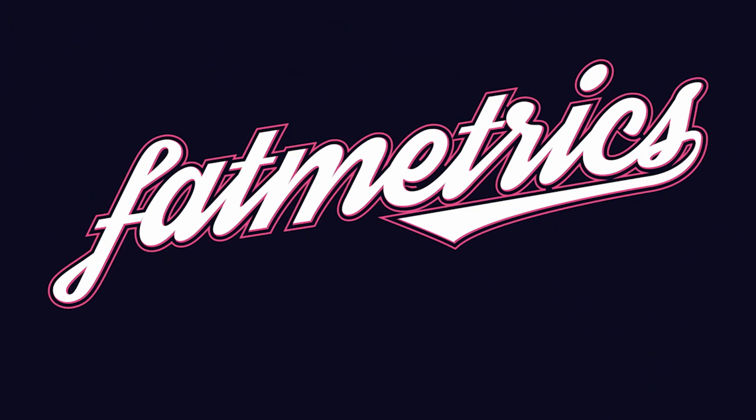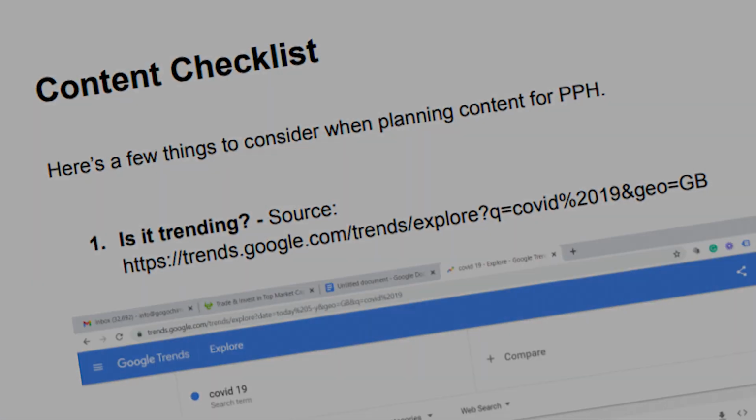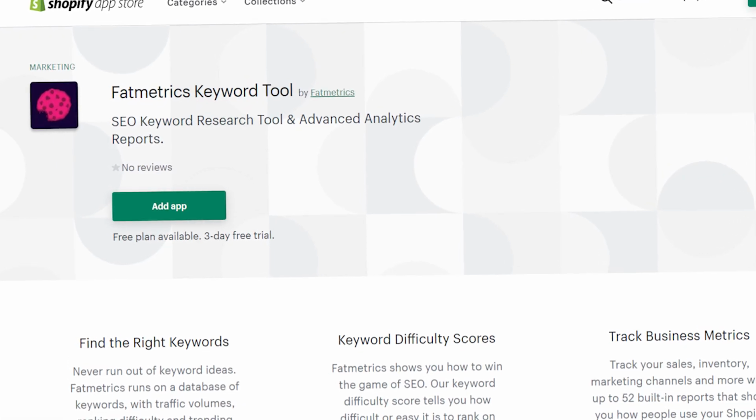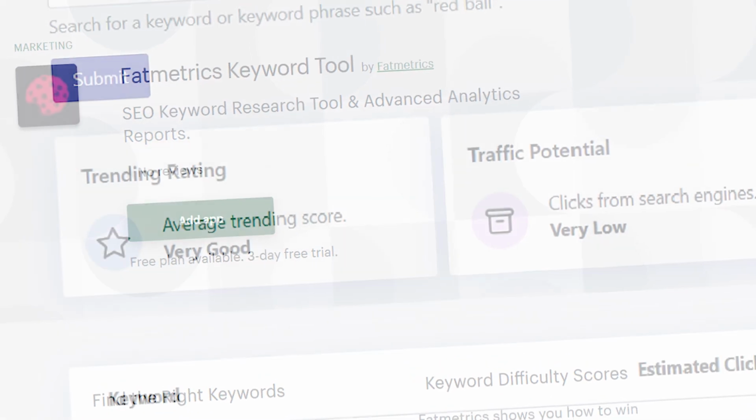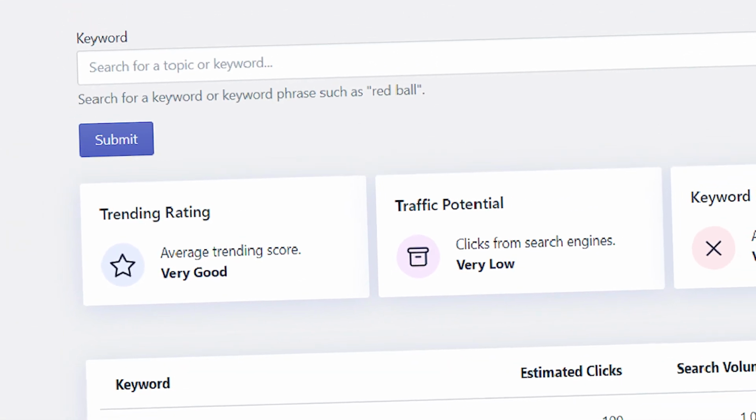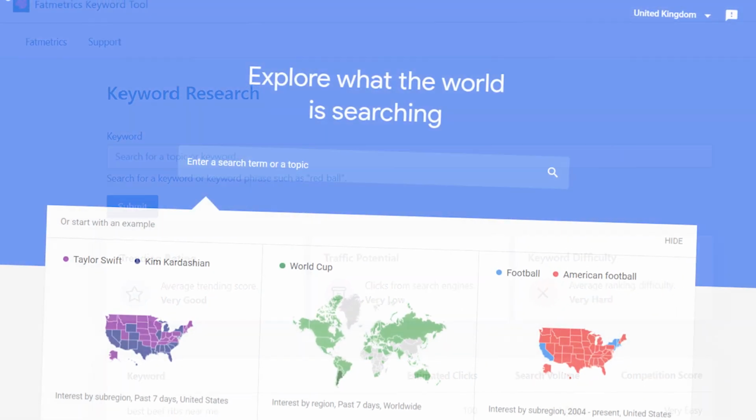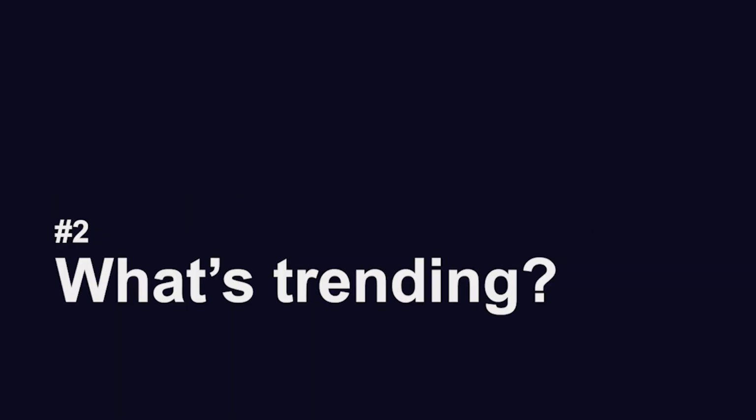Fat metrics. Here's the checklist that I'm using with my client. Number 1, is it trending? I'm going to use the Shopify app, Fatmetrics. It tells you all the trending scores, but if you don't have Fatmetrics installed, then simply head over to Google Trends. Number 2, what's trending about the topic?